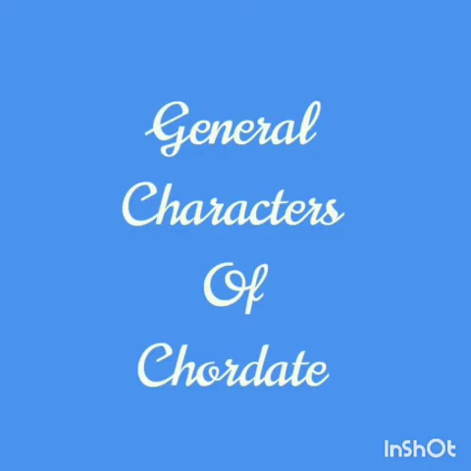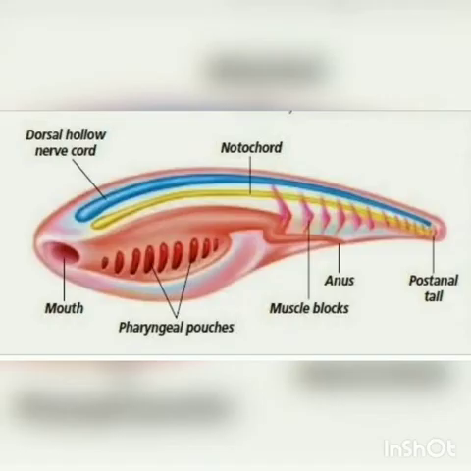All chordates possess three fundamental distinct features at some stage of their life cycle. The first one is the presence of a notochord. The second one is the presence of a nerve cord. The third one is pharyngeal gill slits.